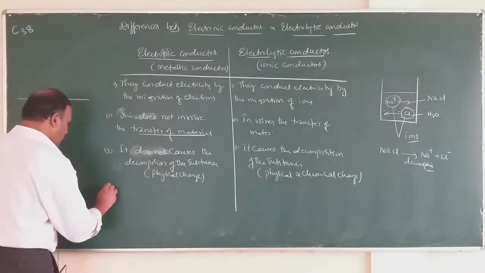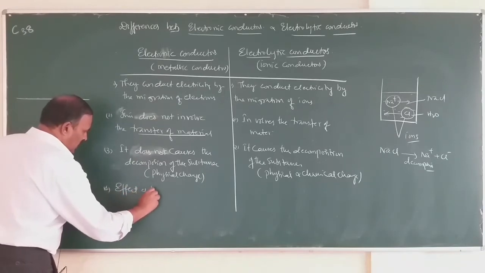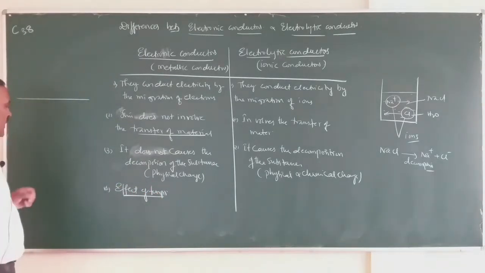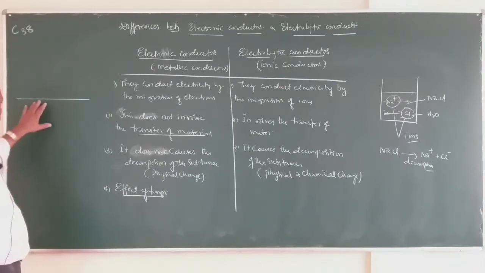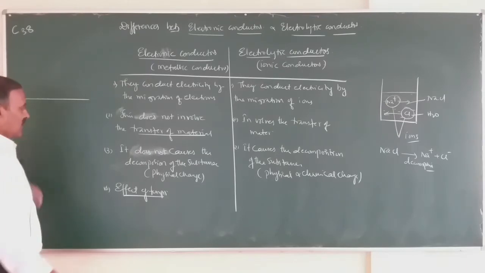So the fourth difference is the effect of temperature. What happens to the conductivity when the temperature is increased for electronic conductors? For example, this is a copper wire. If temperature is increased, the conductivity decreases.